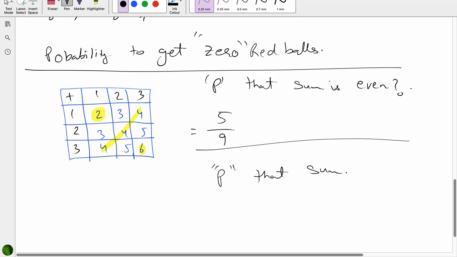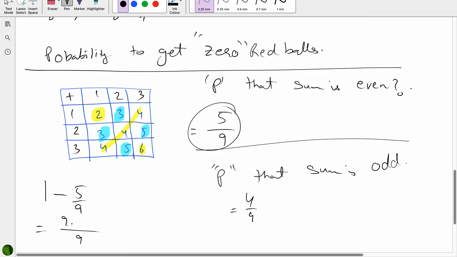What is the probability that sum is odd? There are 2 ways. Either we can just mark out these odd numbers, which are 4 out of 9, or we already know what the probability of even number is. So 1 minus 5 by 9 is again 4 by 9, because total probability is always 1.